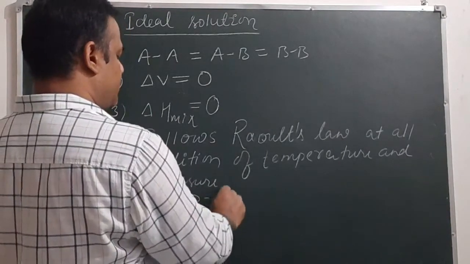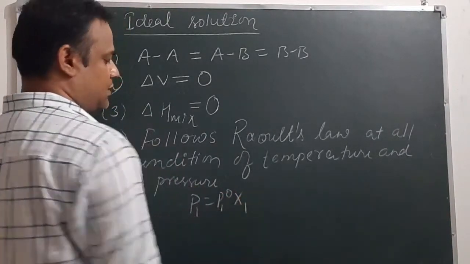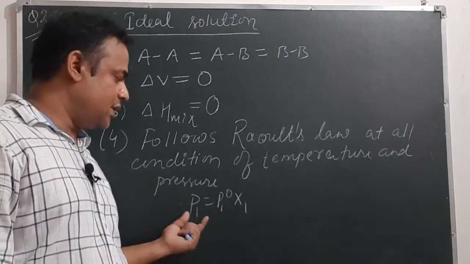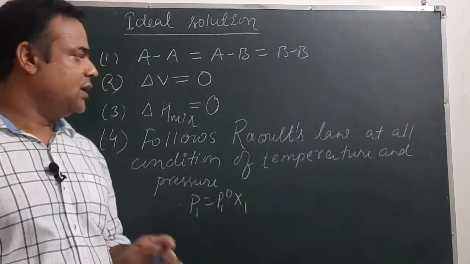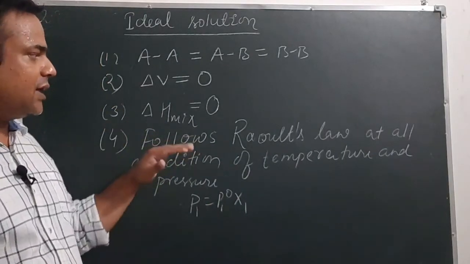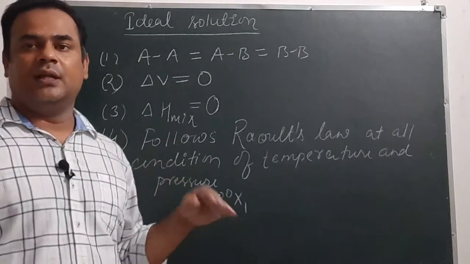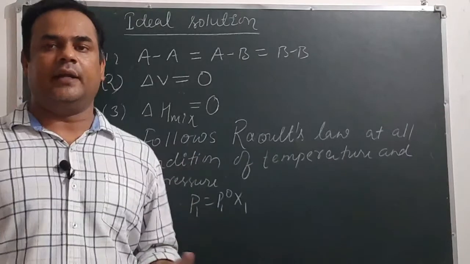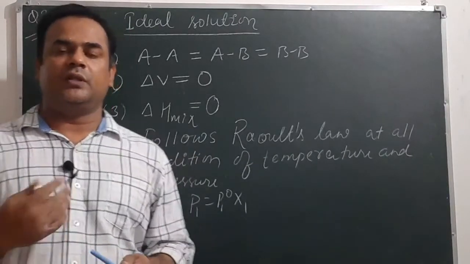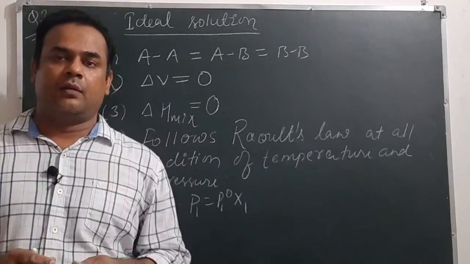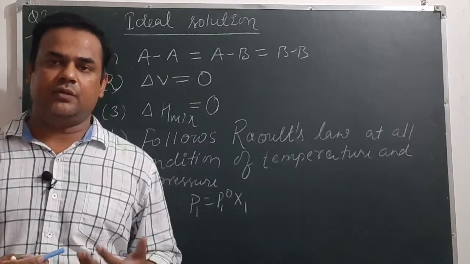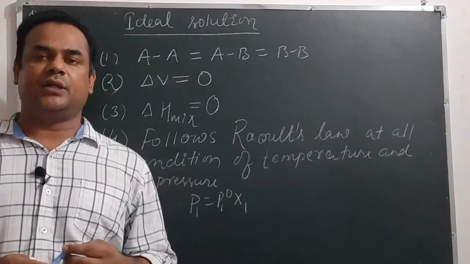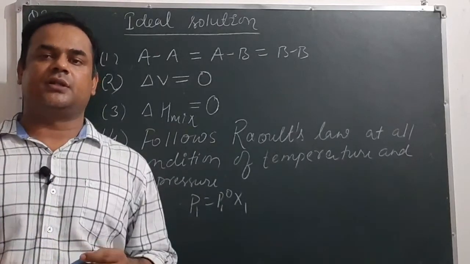P1 equals P1 naught into chi 1. That is, partial vapor pressure equals its vapor pressure in pure state into mole fraction. So if a solution follows Raoult's law at all conditions of temperature and pressure, then that solution is called an ideal solution. Now in the next chapter we will discuss positive and negative deviation from ideal behavior. Why any solution deviates from its ideal nature, that we will discuss in the next topic.